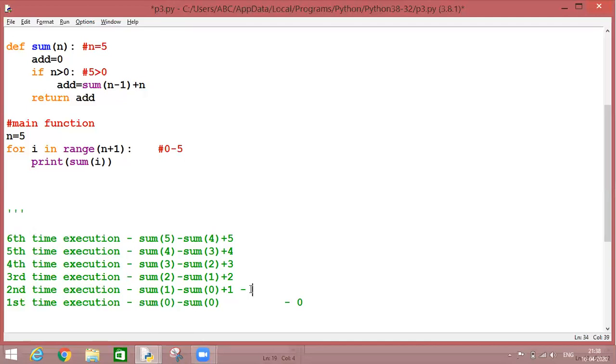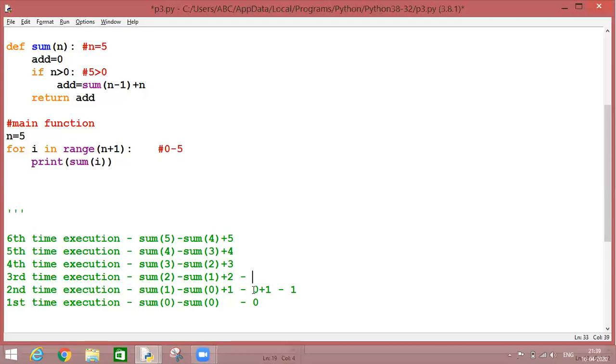Now, after calculating this 0, basically, this sum of 0 value will be passed over here, which is 0, and will add with 1 and will result as 1.